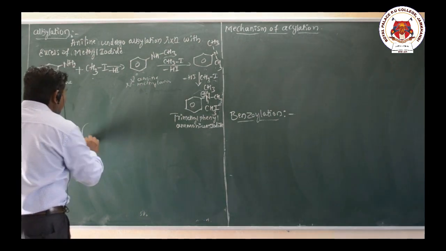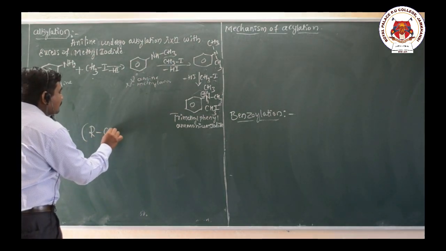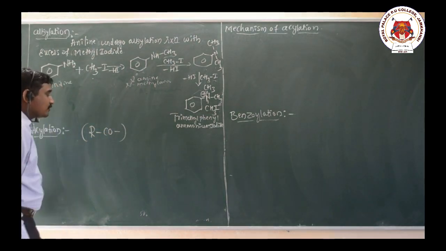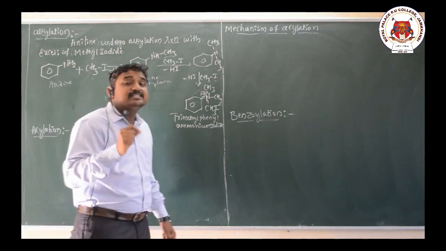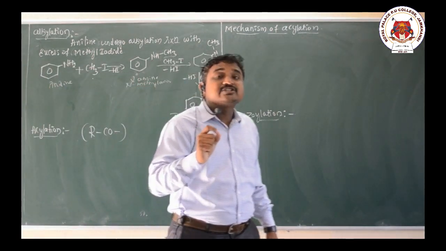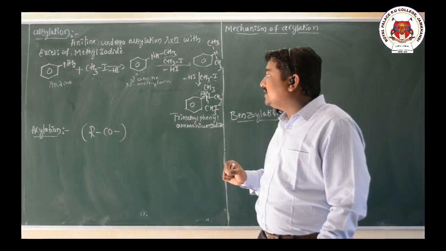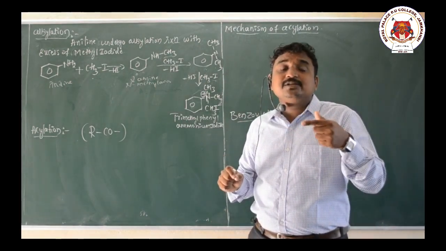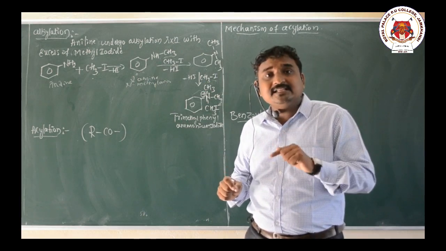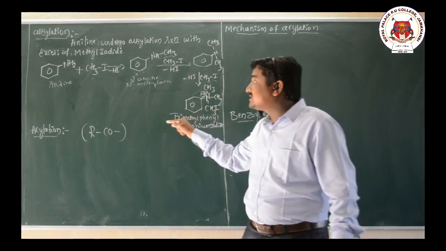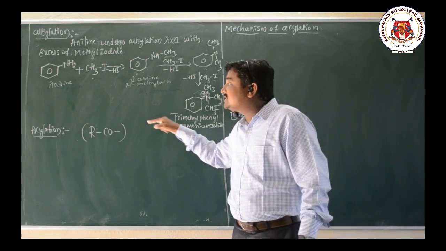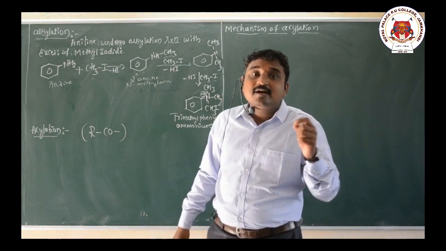The acyl group is the RCO group. This reaction is called acylation of amines. The active hydrogen is replaced from the amine and an acyl group is substituted, so that reaction is called acylation of amine.